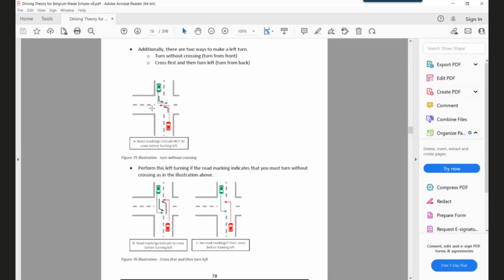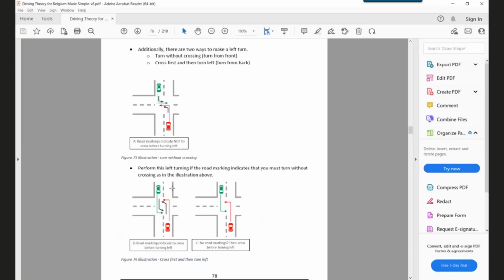So this is the exact situation that is now being shown in the question, where the arrow marks are also marked this way. So you cross before each other. You don't cross behind each other. The case where you cross behind each other is this. First, you just drive straight and you cross behind each other.